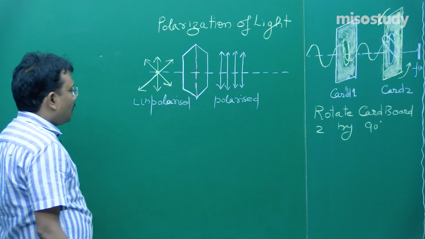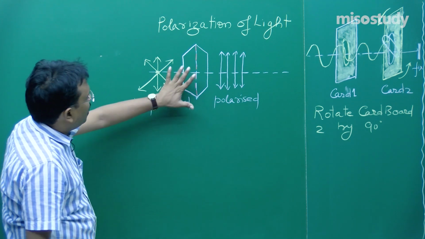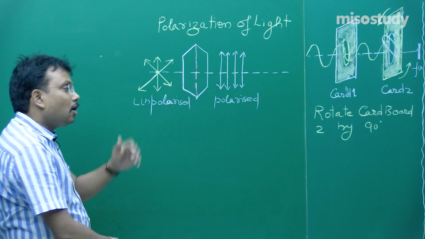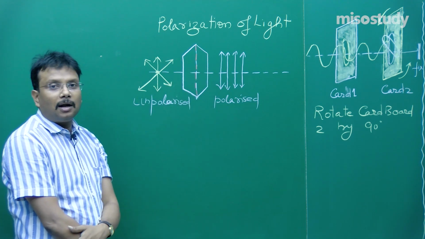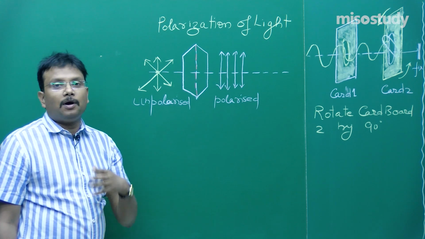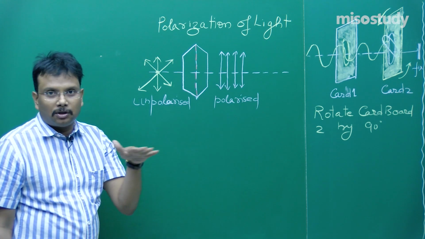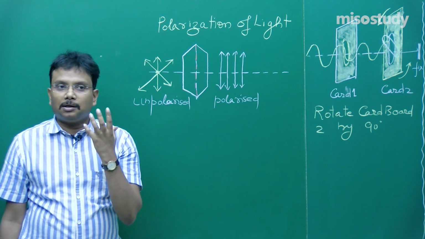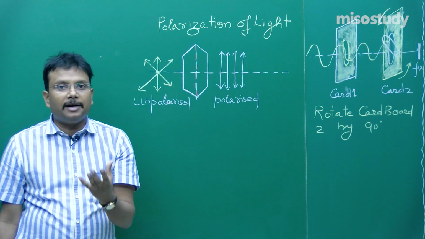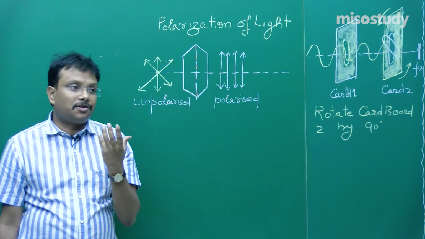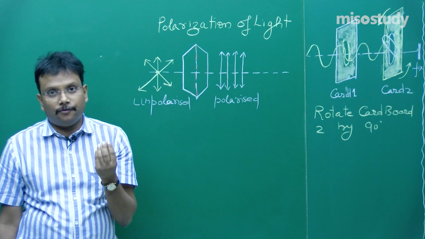Okay. Now students, this is a polarizer. This device is known as a polarizer. Normally on your car's front windscreen, a type of polarizing sheet is pasted, so that the intense headlights of a vehicle, car, bus, or truck coming from the front may not affect your eye movement, fine.